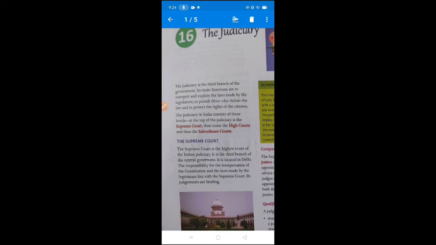If any person violates the right, then in case of violation, the judiciary protects the fundamental rights of every citizen. It is a very important organ of the government, because without the judiciary, the laws made by the legislature cannot be explained, and those who violate the law would not be punished.